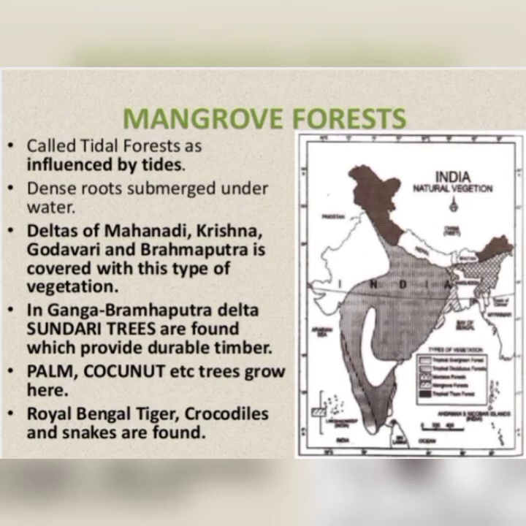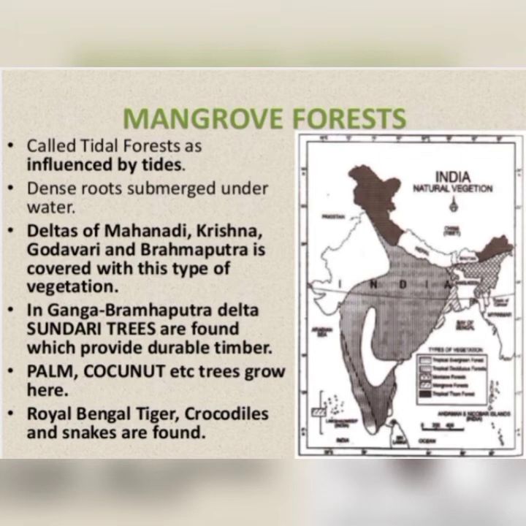Next, we are going to discuss the mangrove forest. Mangrove forest is also known as tidal forest. Mainly, these forests are found where fresh water and saline water mix together. So it is mainly found in the delta regions of rivers such as the Mahanadi, Krishna, Godavari, and Brahmaputra, which are covered with this type of vegetation.